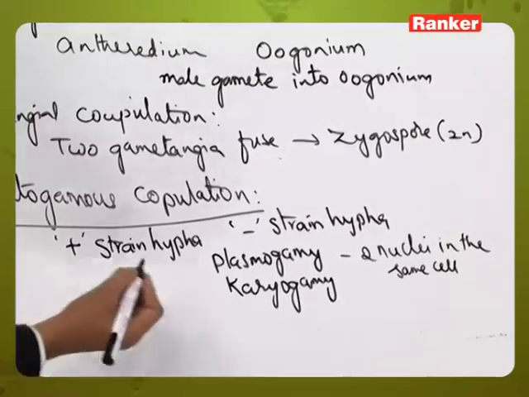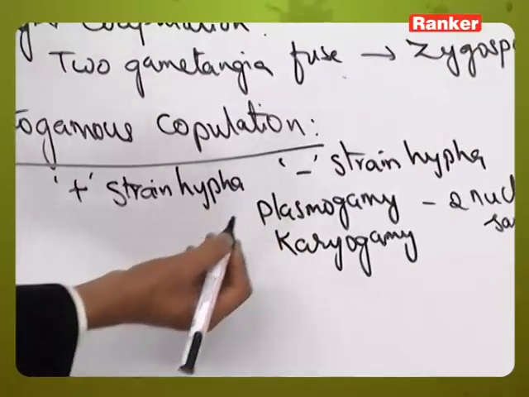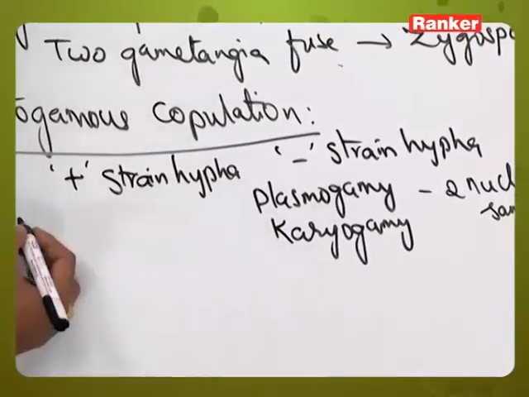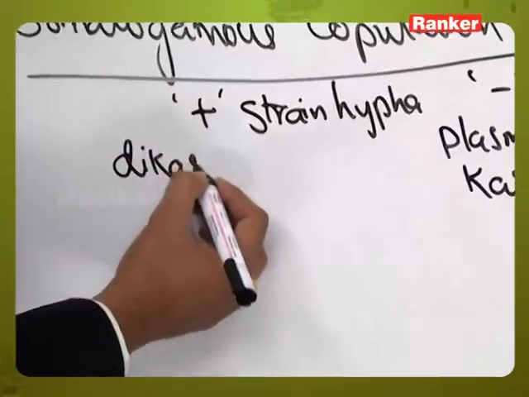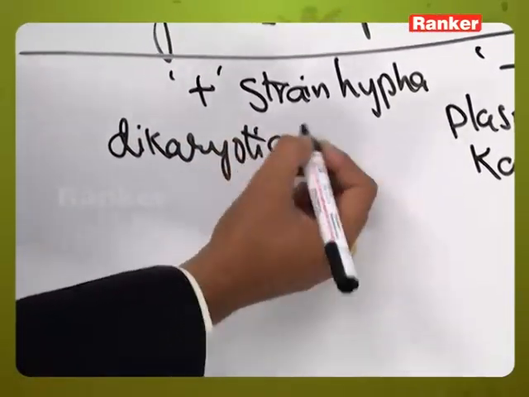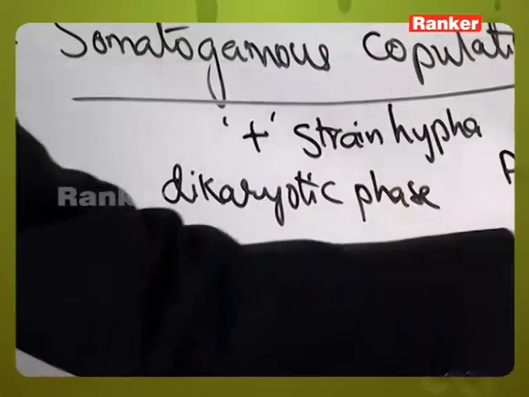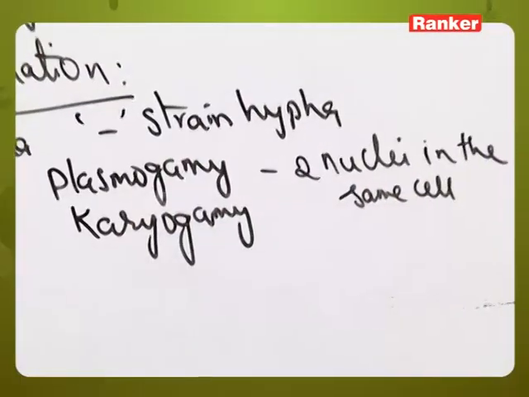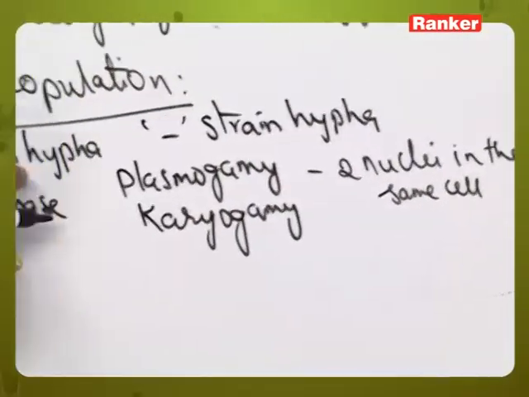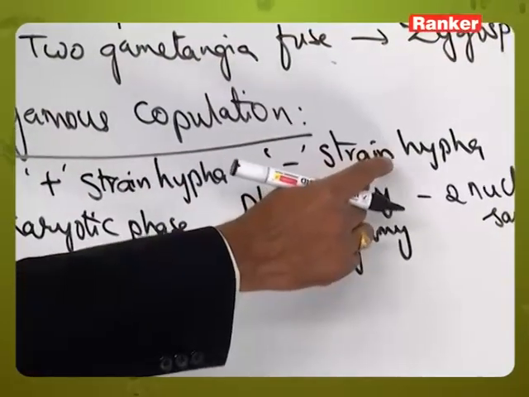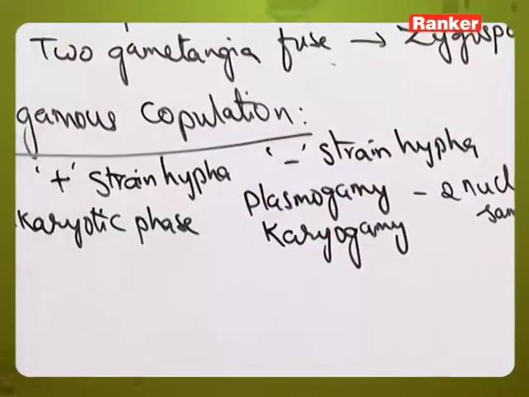When the primary hyphae, that is the plus strain and minus strain hyphae, fuse, it is converted into the dikaryotic phase, where each cell will contain two nuclei. One is coming from plus strain, that is the plus strain nucleus. One is coming from minus strain, that is the minus strain nucleus.